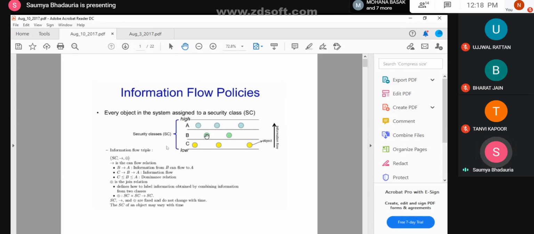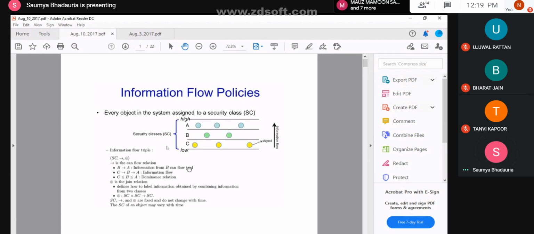In other words, I can copy the information of the files present at location B to location A. Or, if a file is being accessed by B, that file can also be accessed by A. So this is only a representation: B tends to A means information can flow from B to A.